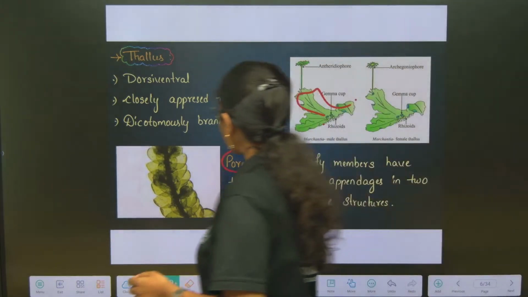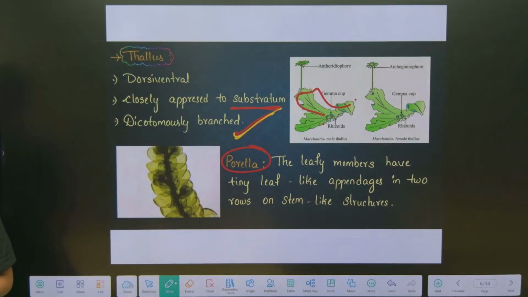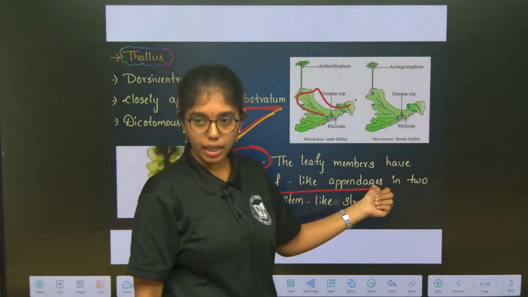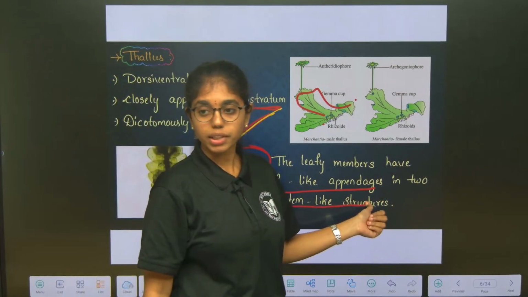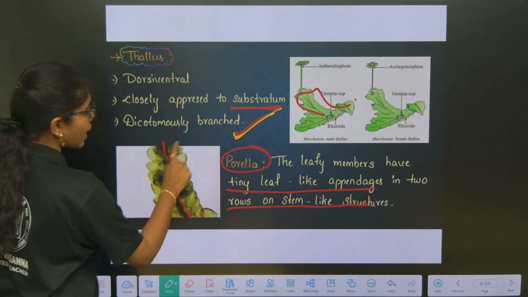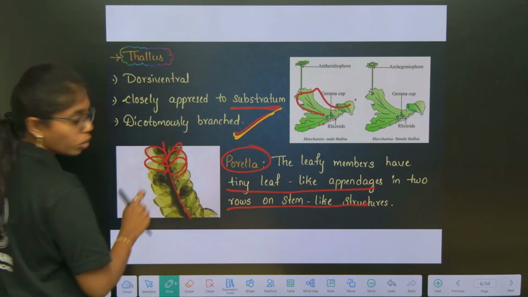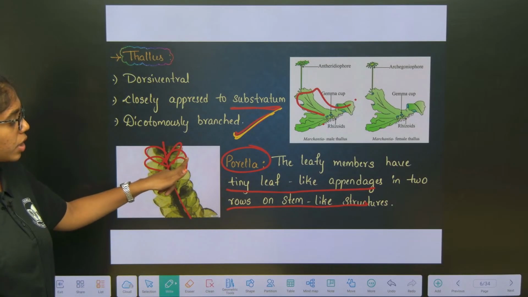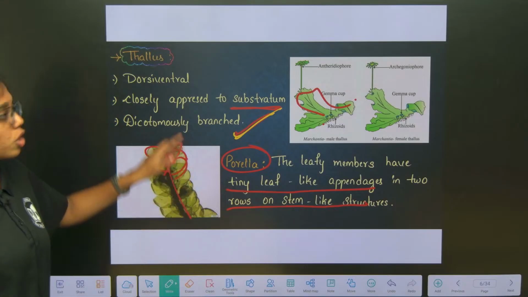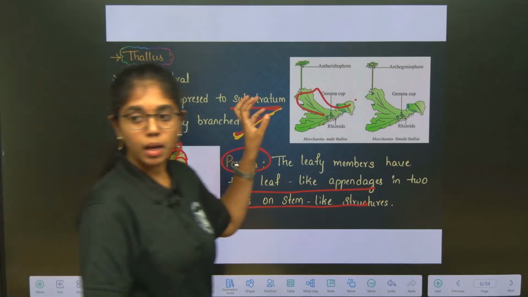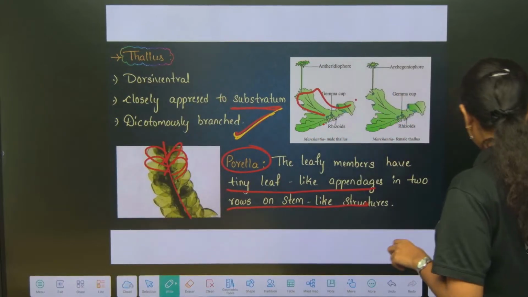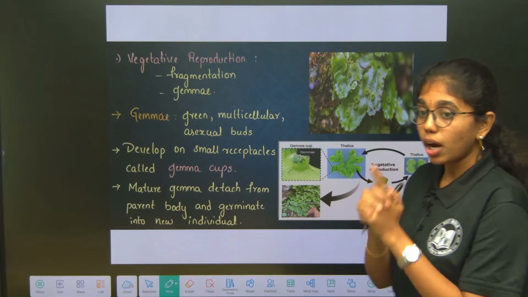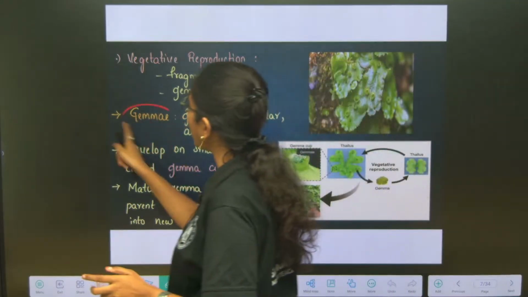And here you see the second example under liverworts, that is Porella. The leafy members have tiny leaf-like appendages in two rows on the stem-like structures. So these two we will learn under liverworts. What are the best examples under liverworts? Porella and Marchantia. And in Marchantia, the peculiar structures you have to learn are gemma and gemma cups.